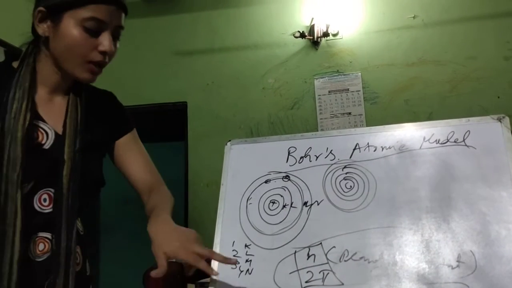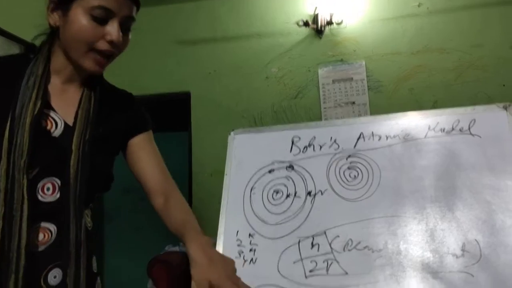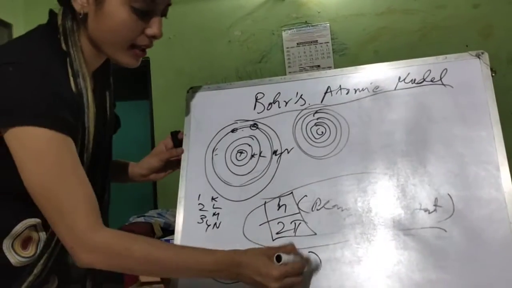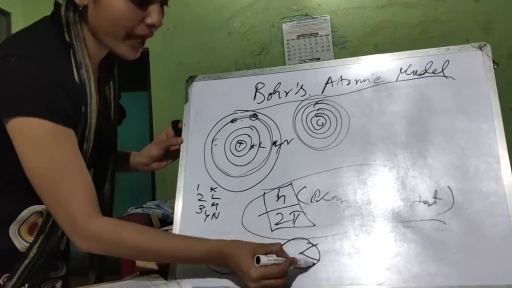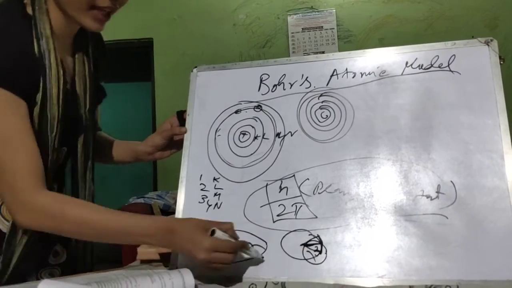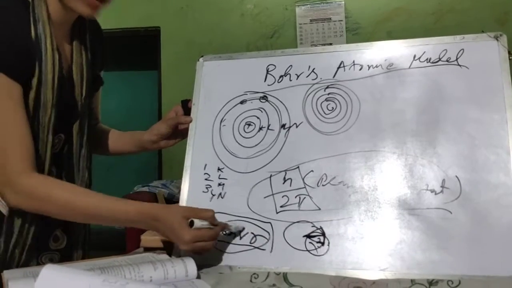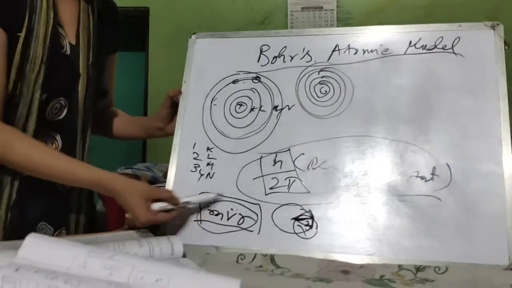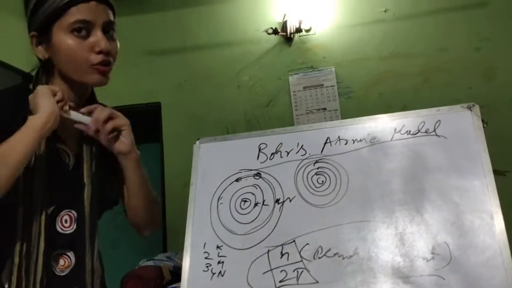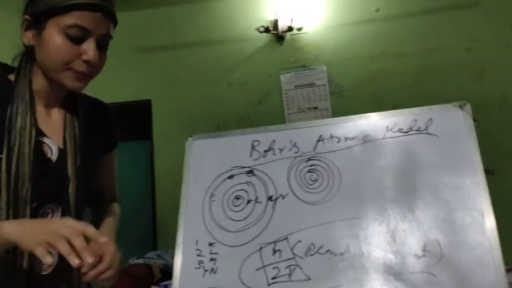What is momentum? Mass into velocity. And angular momentum involves an angle, so the radius has its part to play, and that is why angular momentum is mvr. Only momentum would have been mass into velocity, but angular momentum is mvr, mass into velocity into the radius of that atom.